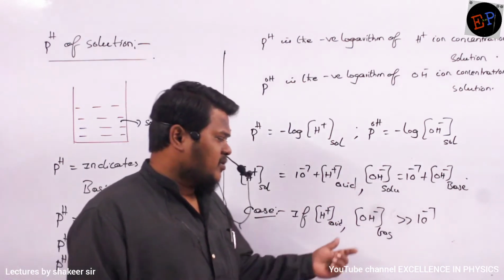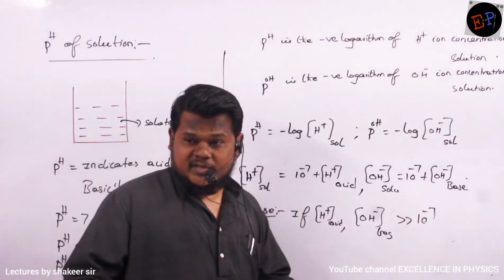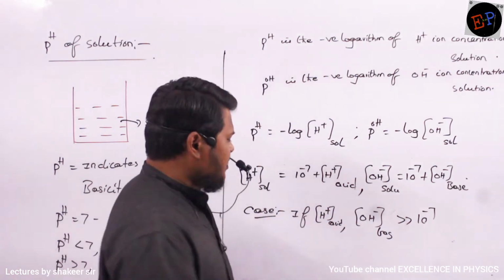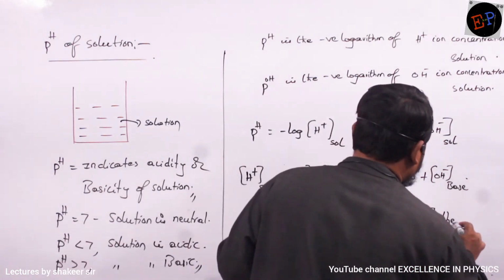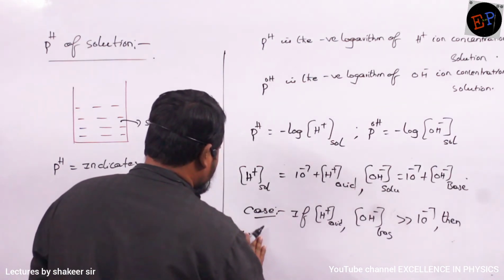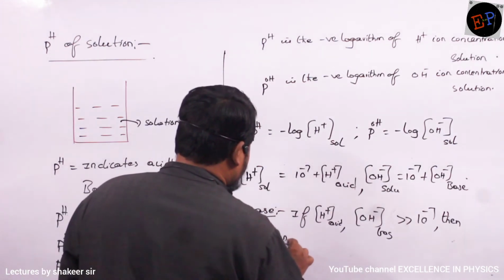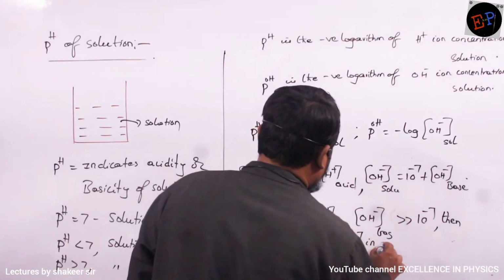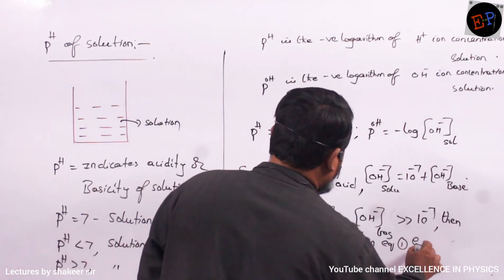Much greater than 10 power minus 7 means what? 100 times greater, 1000 times greater, 10,000 times greater. Then what can we do? Then we can neglect 10 power minus 7 in equation 1 and equation 2.